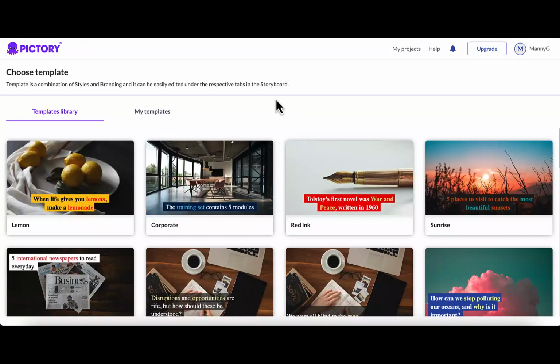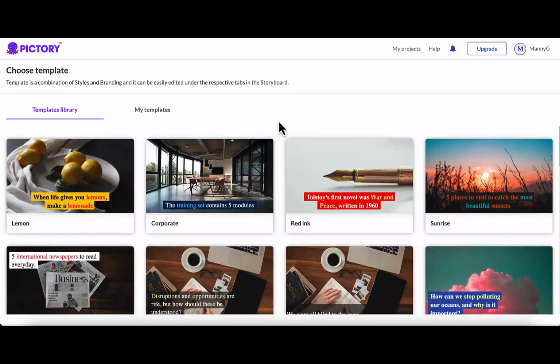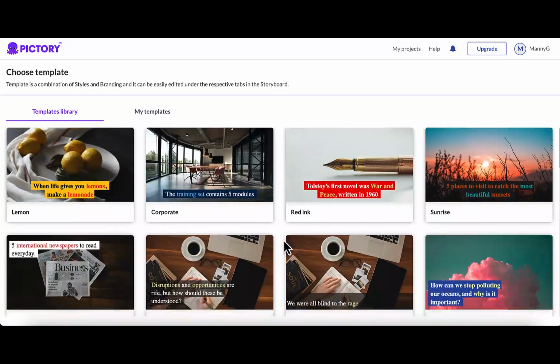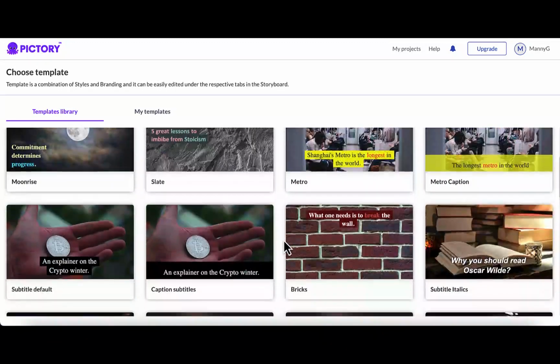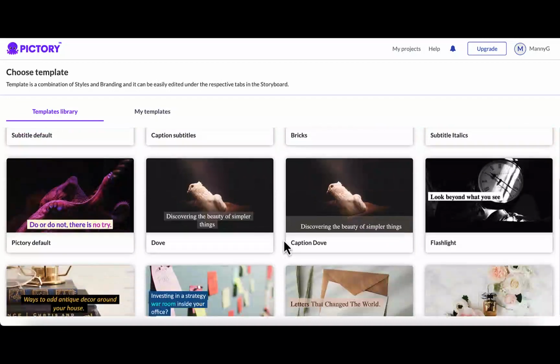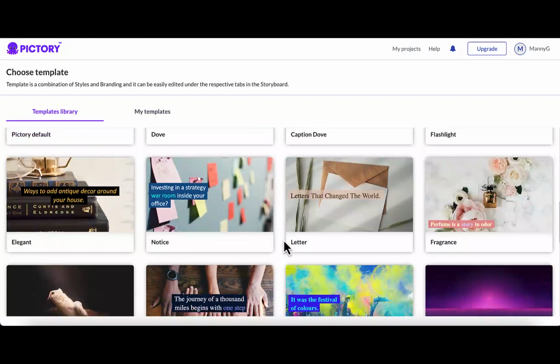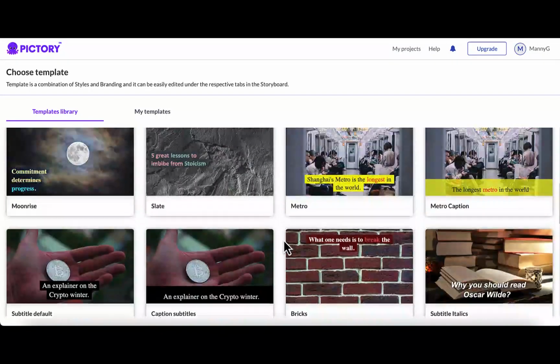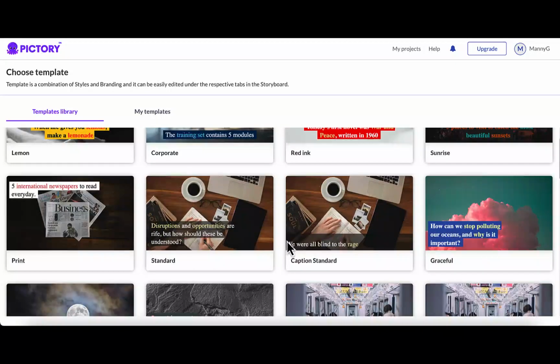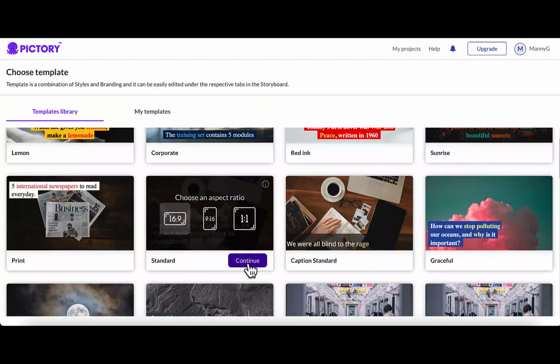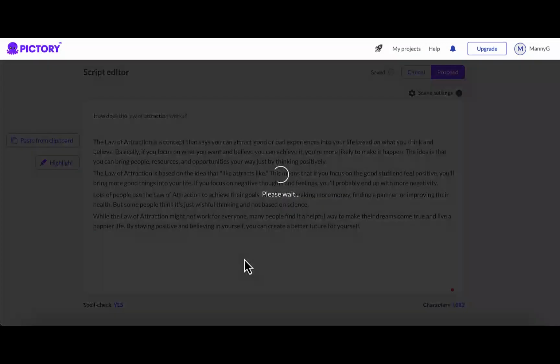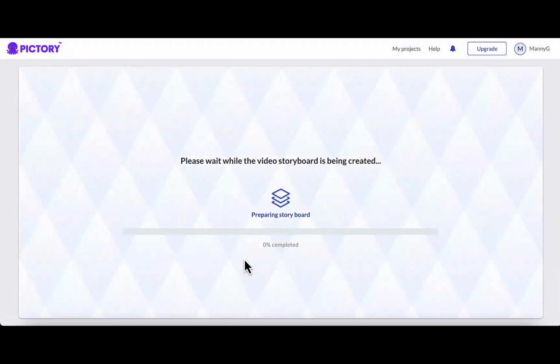Now select the theme. All right. So you can choose any of these templates for your video. So you can just go through them to see which one is suitable for your video based on your niche and your content. I'm just going to use one standard. I'm just going to select this one, the standard one. Okay, this is how it looks. Click on Select. Now, for YouTube video, I'm going to use this one, standard. Now it is going to create a storyboard for my video.